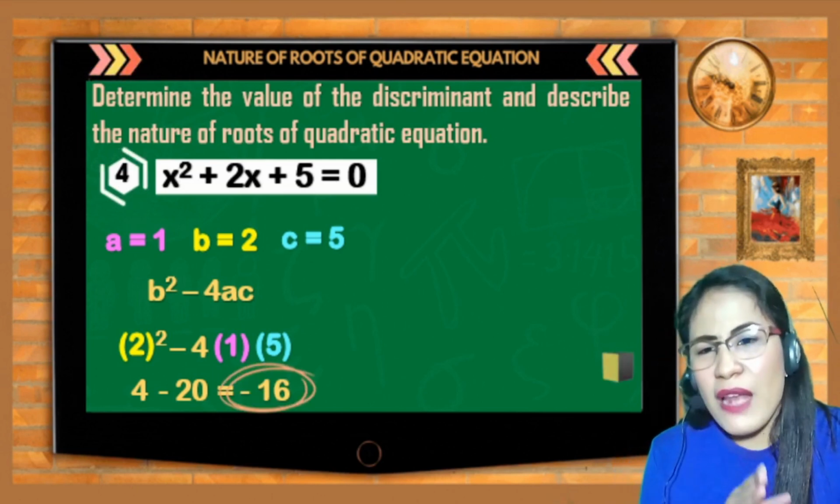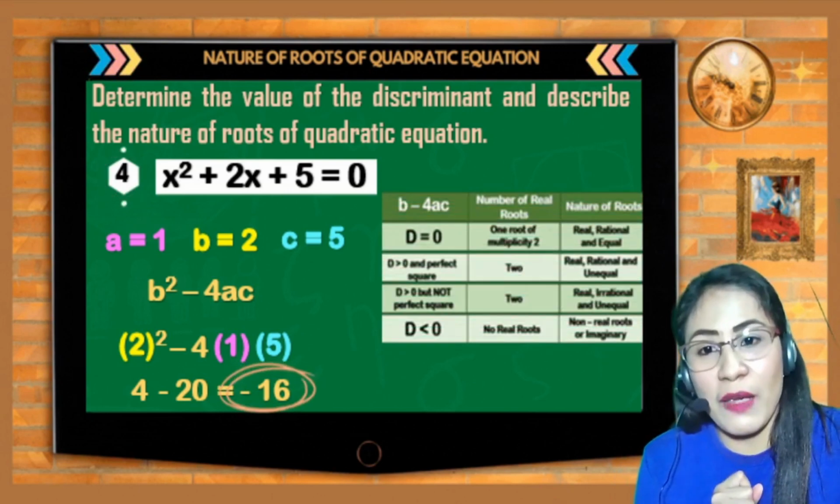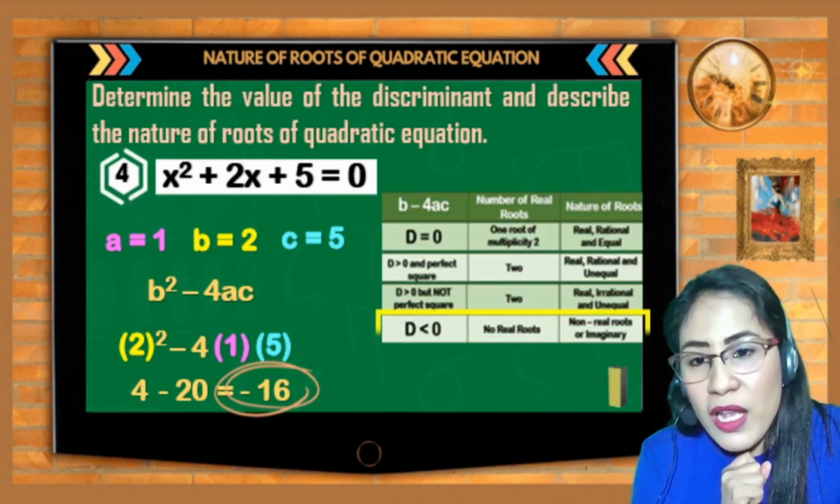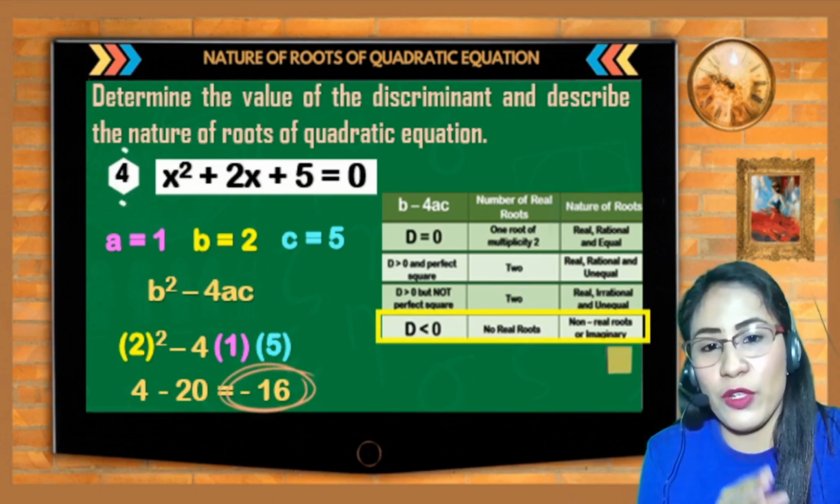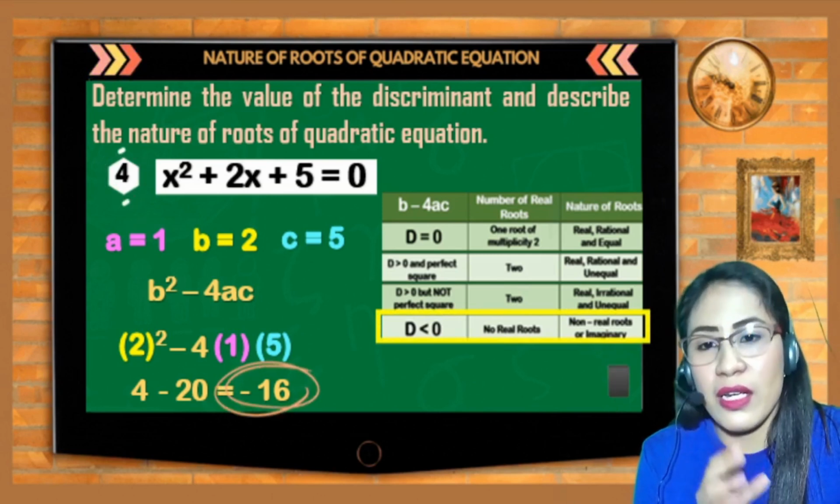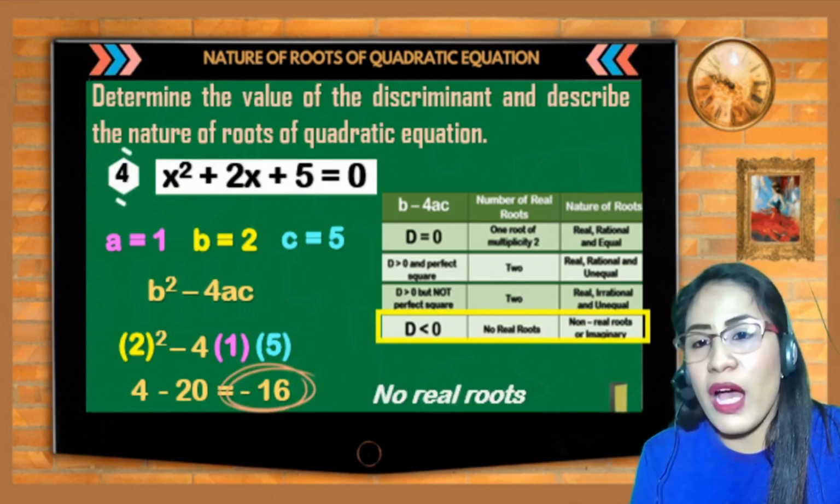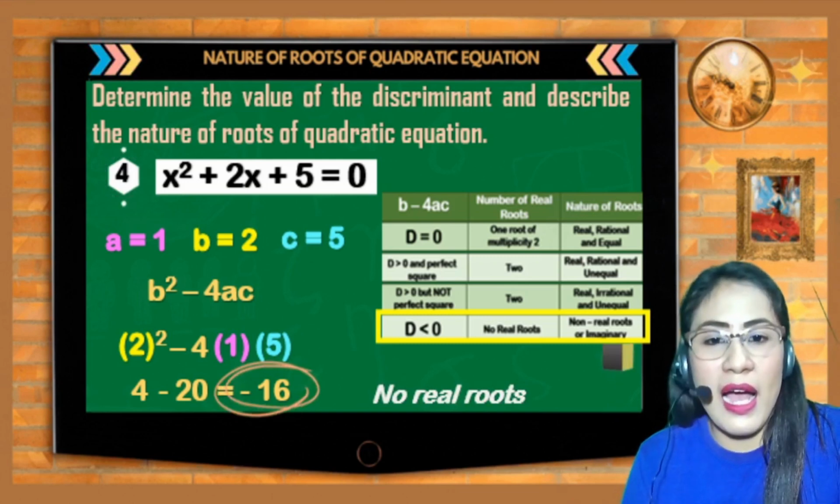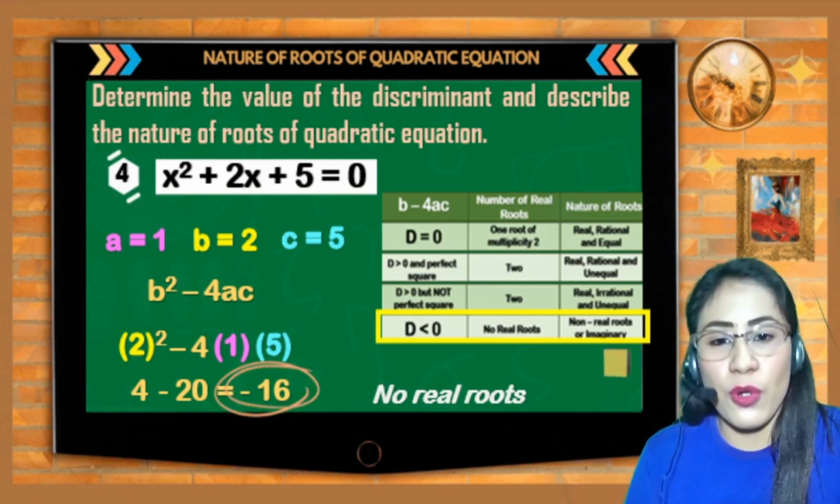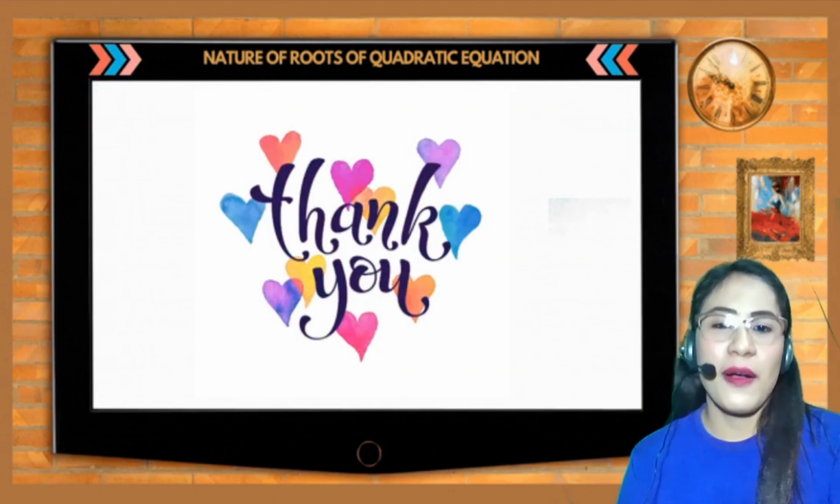So, saan magpo-fall si negative 16 sa table? Siya ay magpo-fall sa last row. Less than 0. Kasi nga, negative yung nakuha nating value ng discriminant. So, therefore, meron tayong no real roots or imaginary ang ating magiging nature of roots.